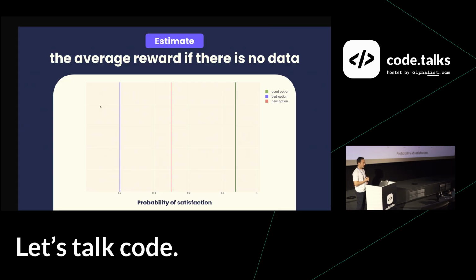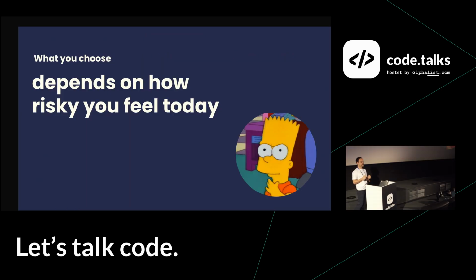So my argument is that if you have no data and you want to estimate, you're just going to estimate the average. But that is not the whole picture. This also depends on how risky you want to be, or there is a risk factor involved in the situation. So even though there is some restaurant that you know is good, there are sometimes that you would give a new option a try.